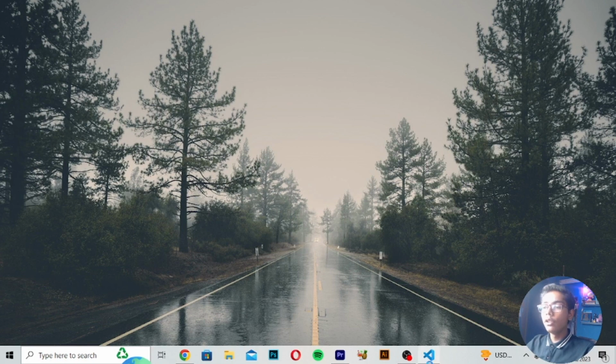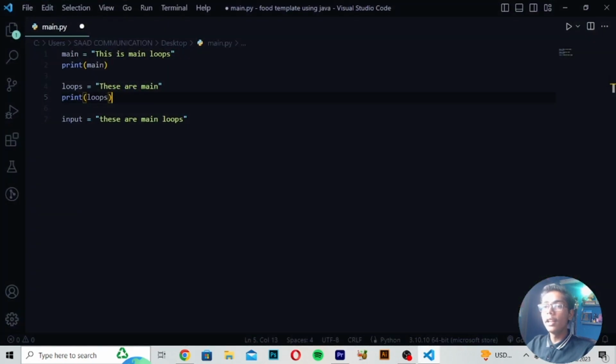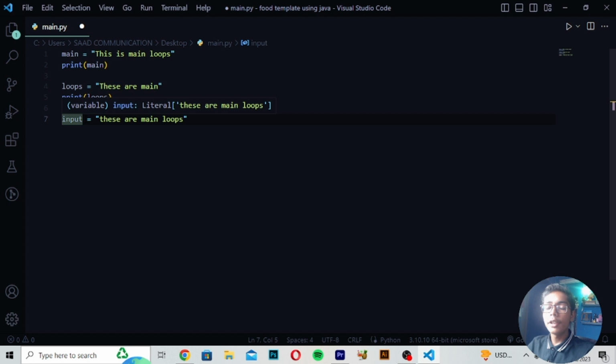So if I show you, you can see if I move to my VS Code, we have just understood, like I was telling you, that main loops are the loops which we use when we have to print anything at the front. So you can see we can also use the input tag as our main loops here. In the input tag you don't have to use the print tag to define this. You can directly write input and anything in this.